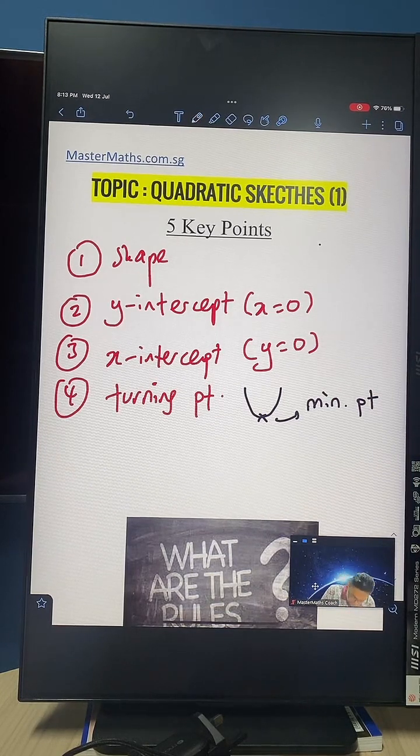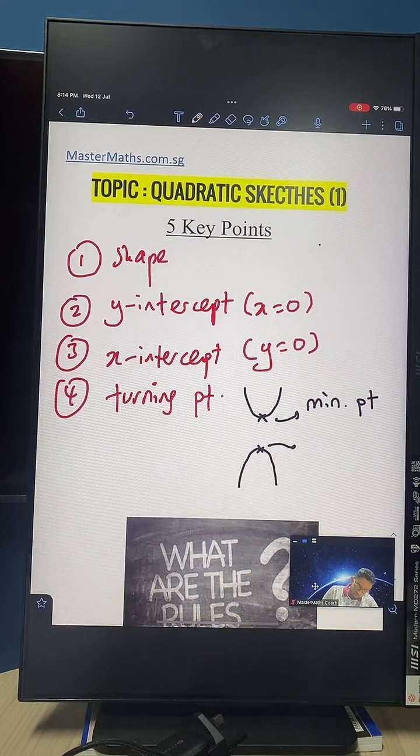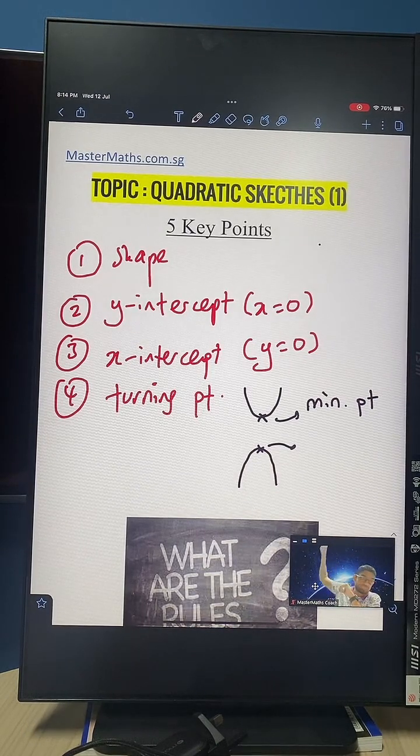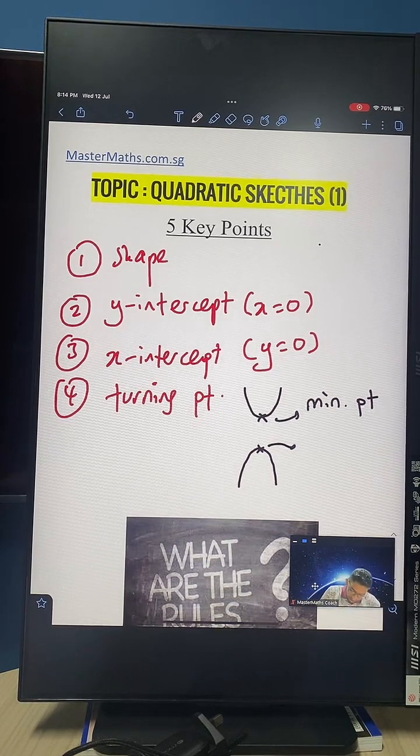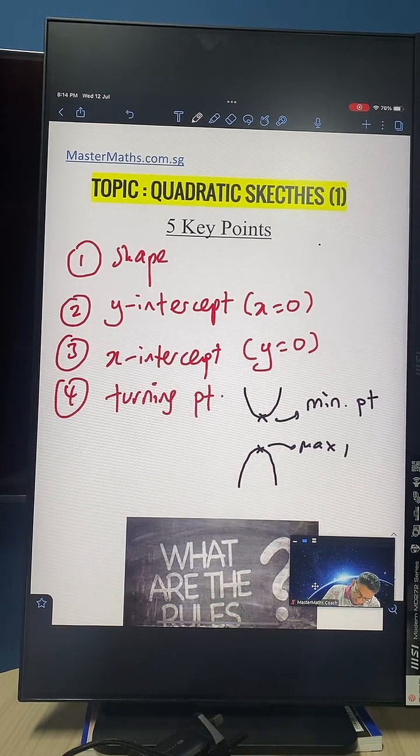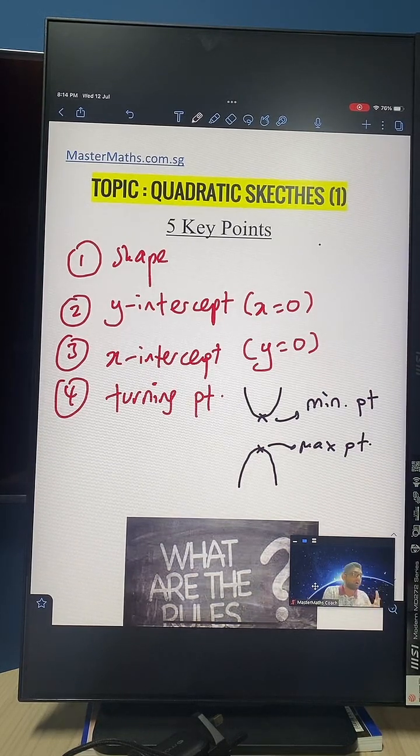However, if your graph is a sad face, then it turns at the maximum point, it turns on top. The top part here will be called the maximum point.